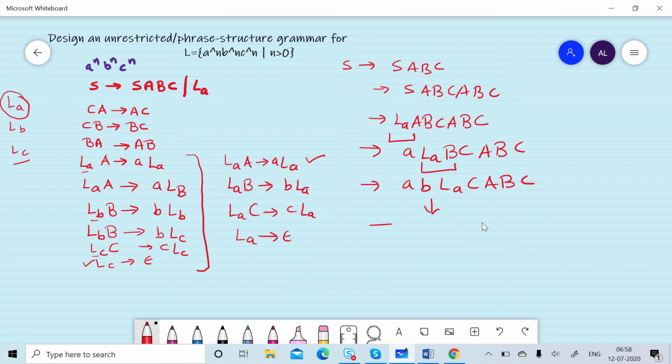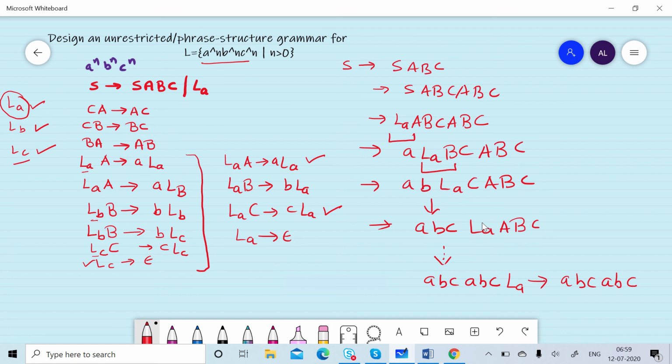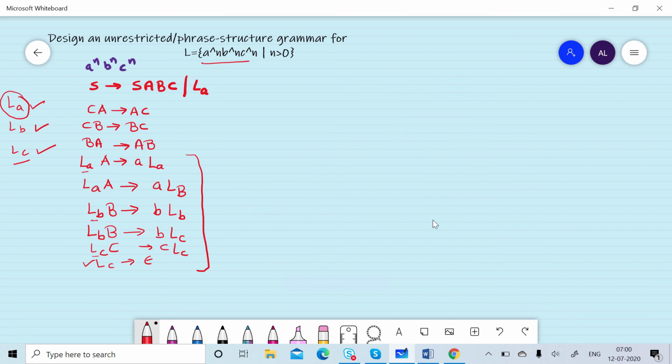It can be further replaced using this particular rule, ABC, LA, ABC, and after 3 more steps we are able to generate ABC, ABC, LA, and then LA can be replaced by null, so we generate ABCABC, and that is not part of our language a^n b^n c^n. Every non-terminal LA, LB and LC has its own importance. So these are the production rules for generating a^n b^n c^n.